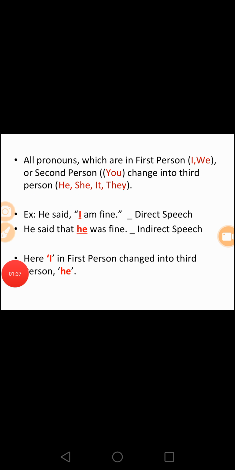Secondly, all pronouns which are in first person, that means I, we, or second person, you, change into third person: he, she, it, they. For example, he said, "I am fine." In reported speech, we write like this. He said that he was fine. Here, I in first person changed into third person he.